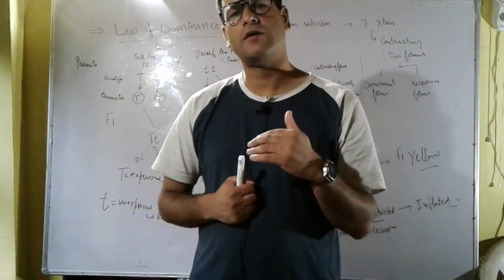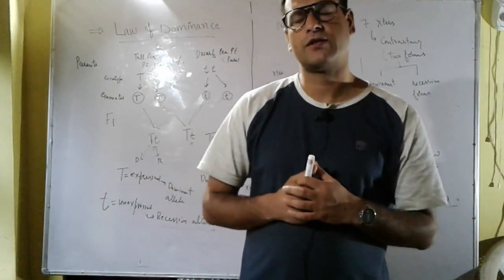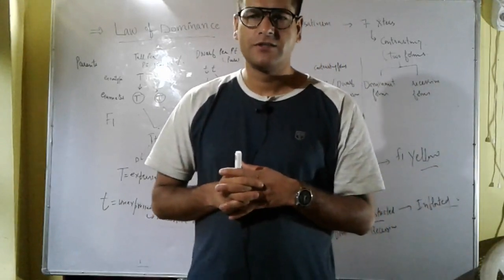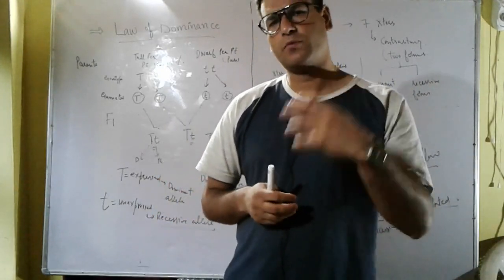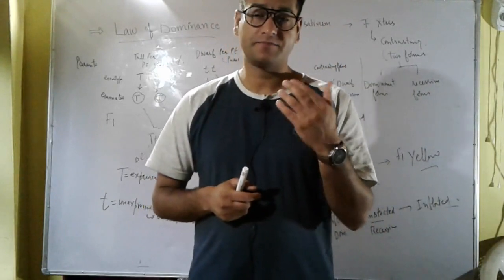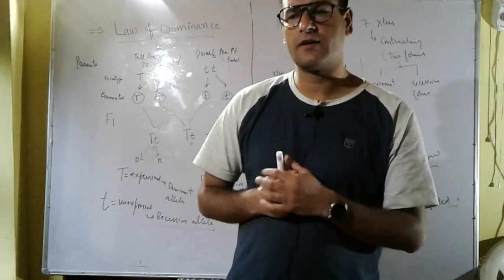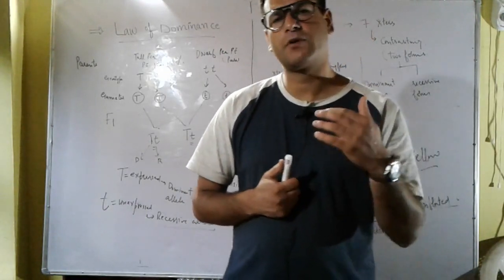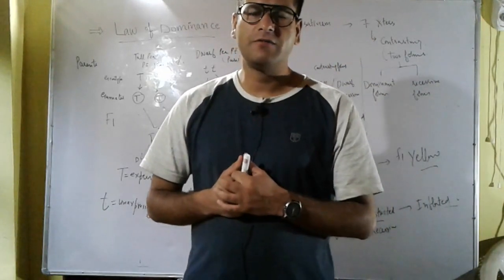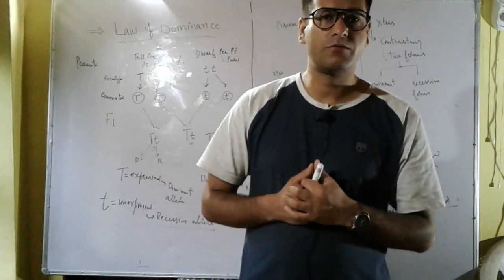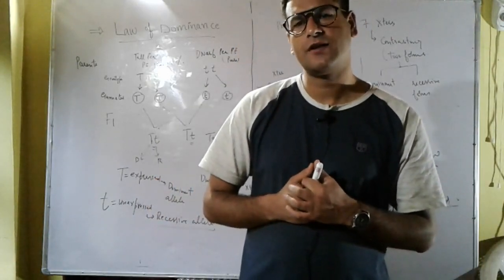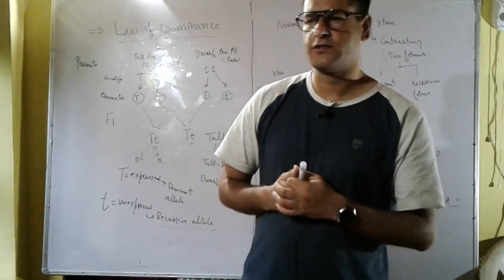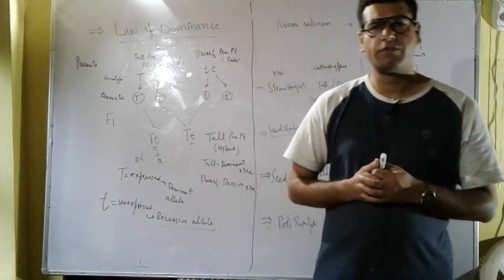So tall is the dominant character and dwarf is the recessive character. Same with the other traits, for example seed shape, seed color, pod shape, pod color, flower position and flower color. In all these crosses Mendel performed, he obtained only one trait out of two parental traits in the F1 generation, and the trait which appeared in the F1 generation he called the dominant trait. This was the law of dominance.